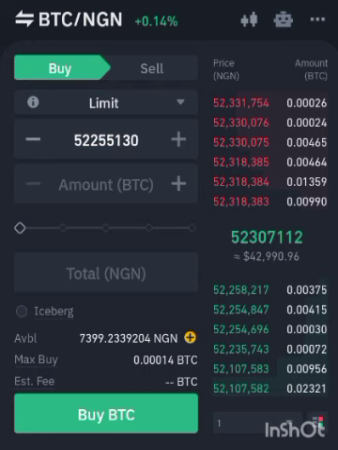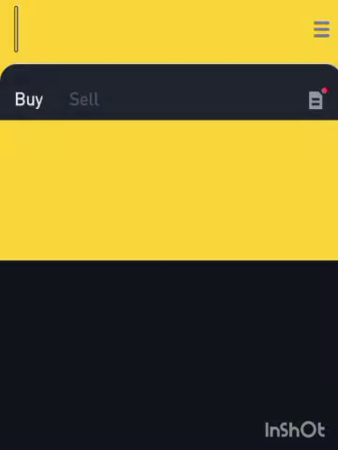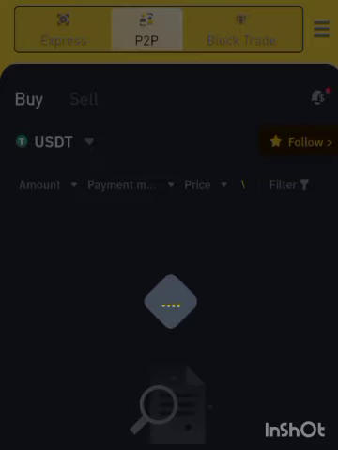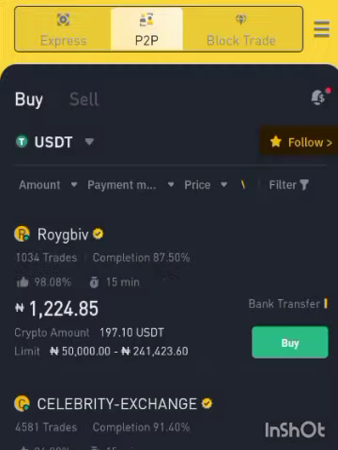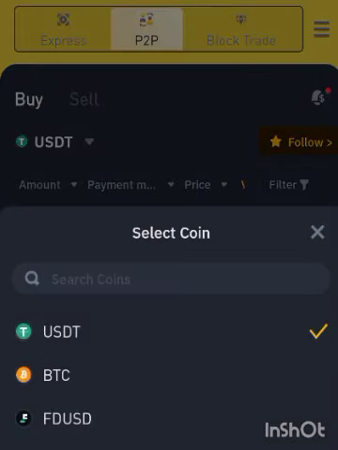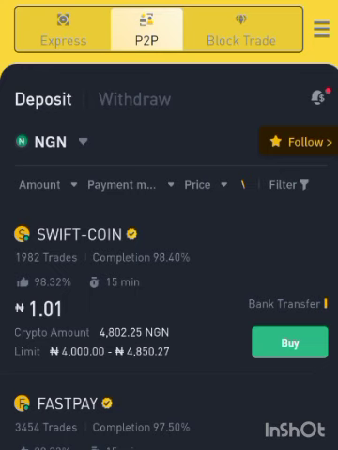Now, if you want to deposit your ₦1,000,000 on Binance, you can go to the P2P market. If I go to the P2P, all I have to do is switch this to NGN. Then you can deposit here. They are charging a rate of 1.01 naira here. But I'm not going to advise you to use this.